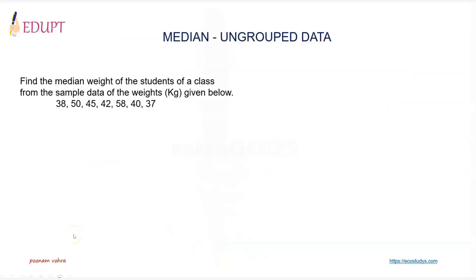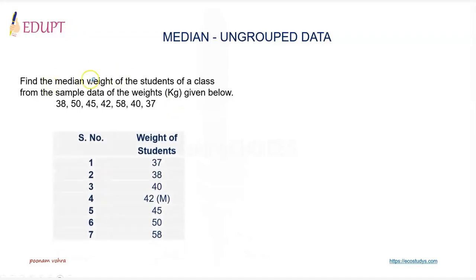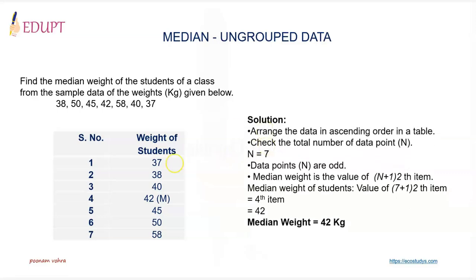Let's have a look at another illustration. Here the weight of the students of a class are given as 38, 50, 45, 42, 58, 40 and 37. So how do we find out the median weight? That is, we need to make a table with 2 columns and arrange the data in ascending order.